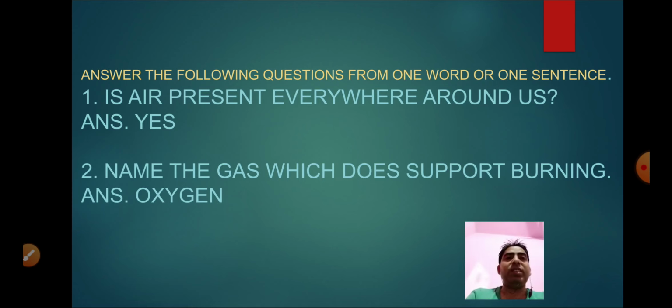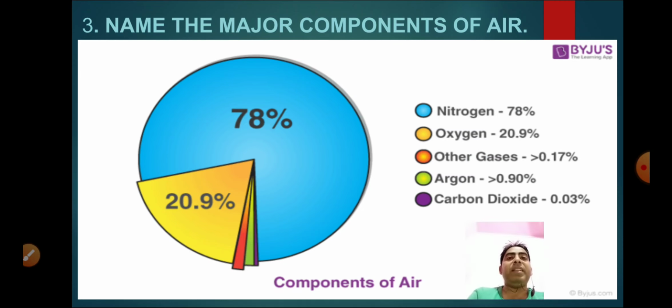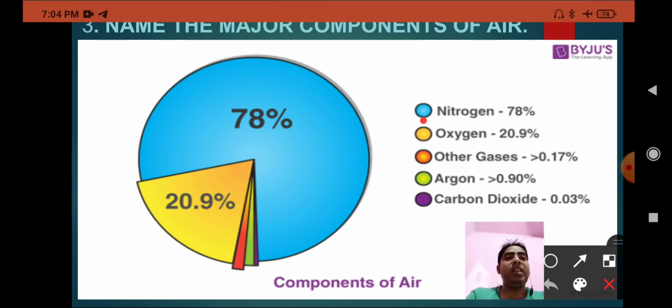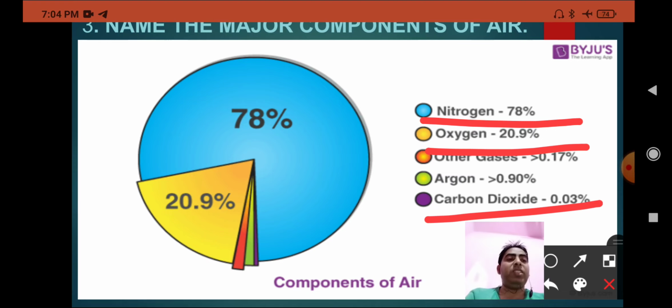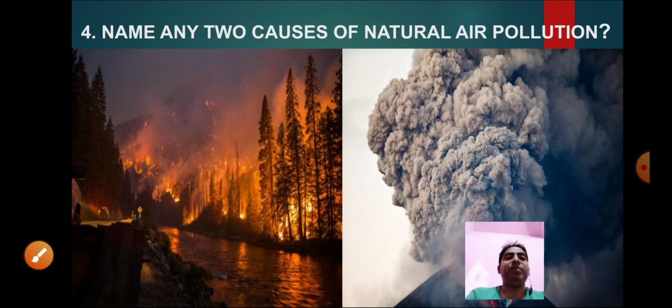The second question is, name the gas which supports burning. Obviously oxygen supports burning, we have seen it also. The next one is, name the major component of air. We have seen here nitrogen 78%, oxygen 20.9%, about 21%, other gases 0.1%. Rare gases come inside this, and carbon dioxide is 0.03%. This is the composition of air.